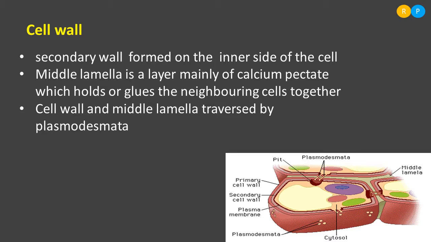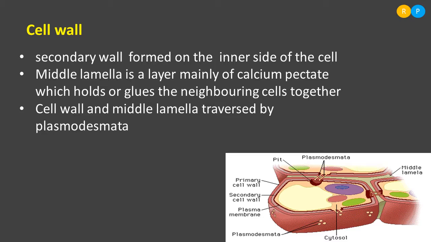And the cell wall and middle lamella are traversed by plasmodesmata. In some regions, the cell wall and middle lamella are traversed in order to form a plasmodesmatal connection. What do you mean by this plasmodesmata? Plasmodesmata is like a bridge. It connects the cytoplasm of one cell with the cytoplasm of adjacent cells.